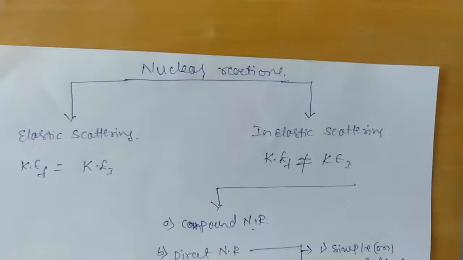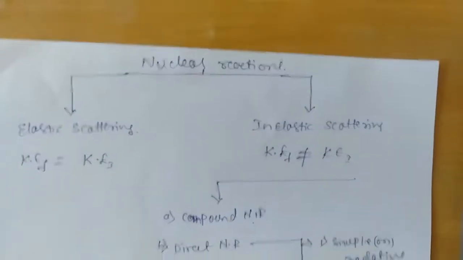If the kinetic energy of the final product that is formed and the kinetic energy of the initial target nucleus are one and the same, then such a nuclear reaction is called elastic scattering. But in inelastic scattering, if the kinetic energy of the final product is not the same as the initial kinetic energy of the target nucleus, then such a nuclear reaction is called inelastic scattering.